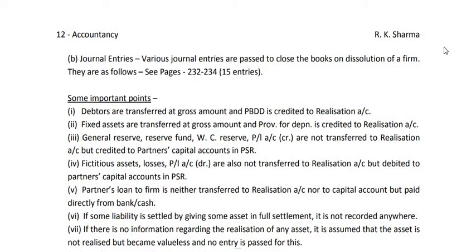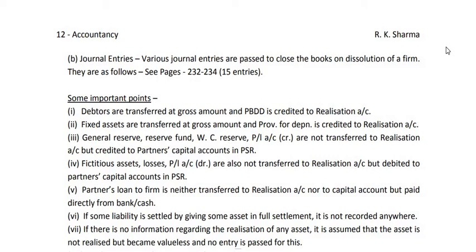Similarly, when we pay some liabilities, the entry will be realization account debit to bank account, whether the liabilities are recorded or unrecorded. Then if some asset is taken by some partner, the entry is partner's capital account debit to realization account. Similarly, when some liability is taken over or assumed by a partner, the entry is realization account debit to partner's capital account. So these are the entries for transfer of assets, disposal of assets, transfer of liabilities, and payment of liabilities.